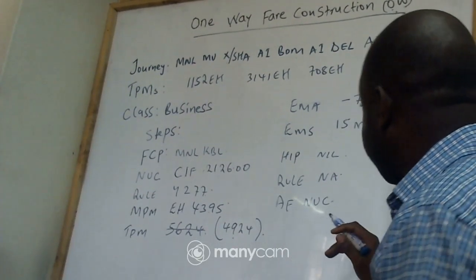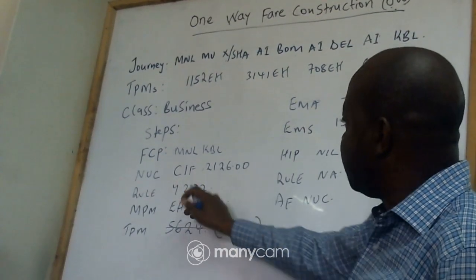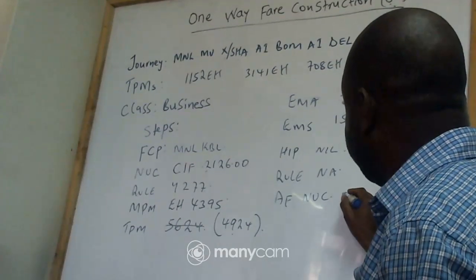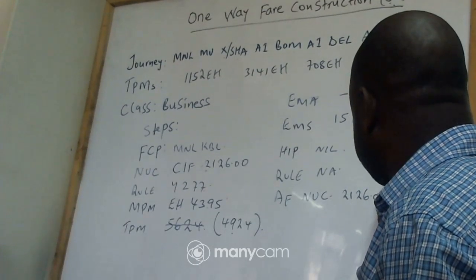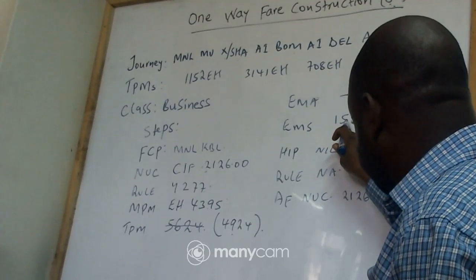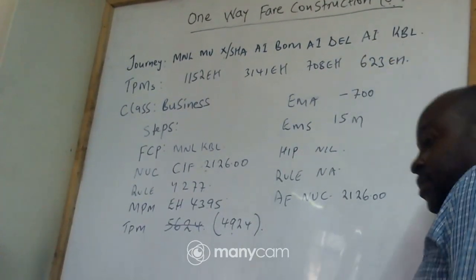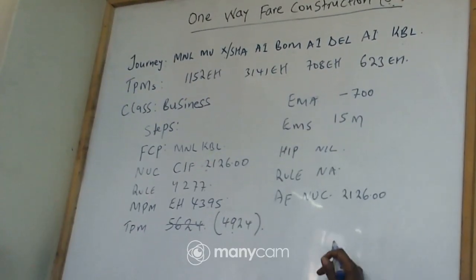So like here, our AF, because we don't have a heap, we shall use our fare, which will be 2126.00. But to realize, we have a surcharge. We are supposed to surcharge these clients. And when it comes to surcharge, we have a formula.